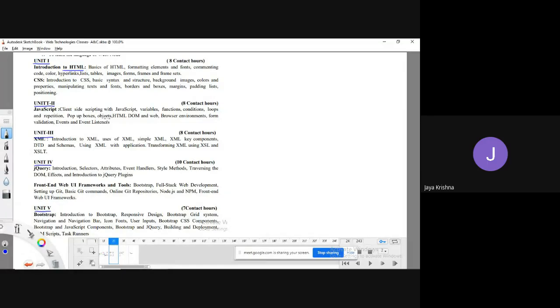So HTML, you know. I don't want to go into the definitions now; I will take them once I start our syllabus. With the help of HTML, I can develop a web page.